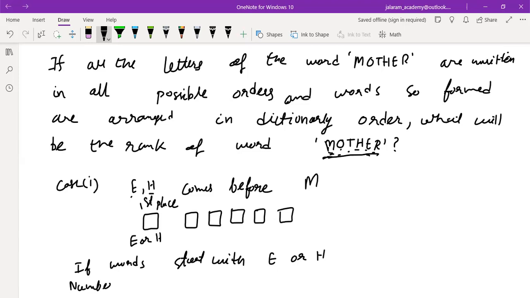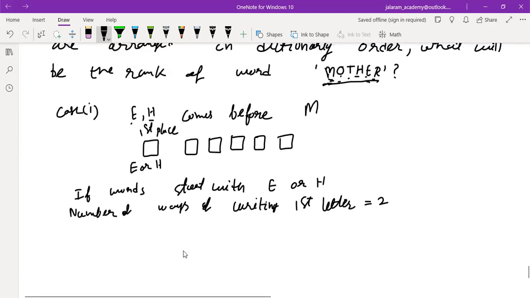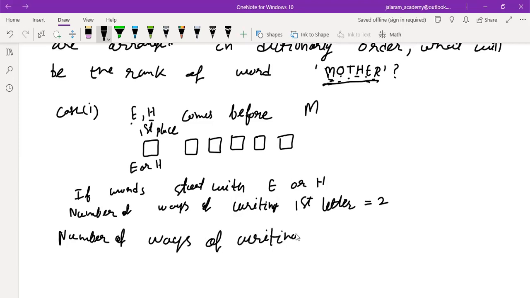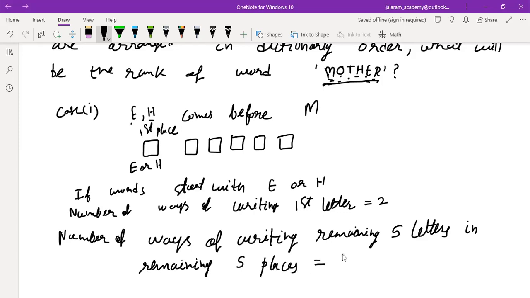So the number of ways of writing the first letter equals 2, and the number of ways of writing the remaining 5 letters in the remaining 5 places equals 5P5, that is factorial 5, which is 120.